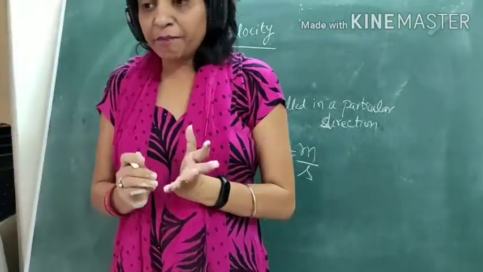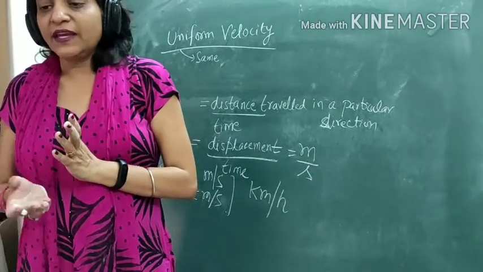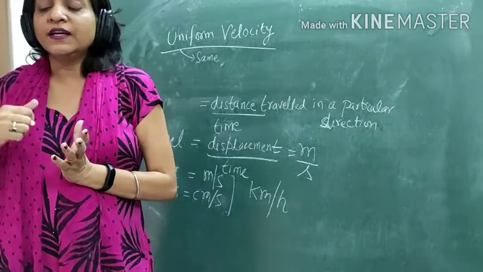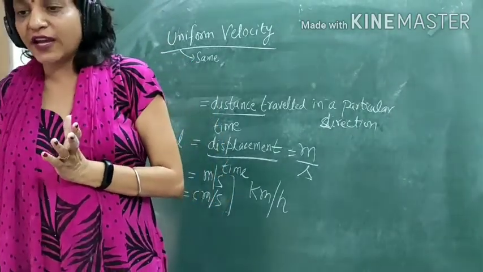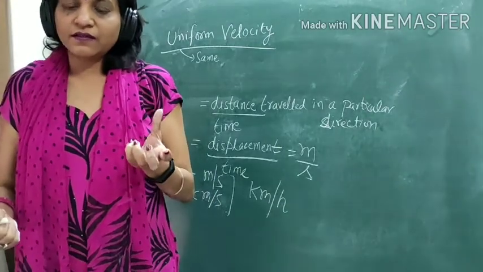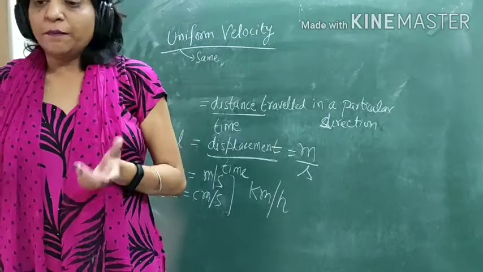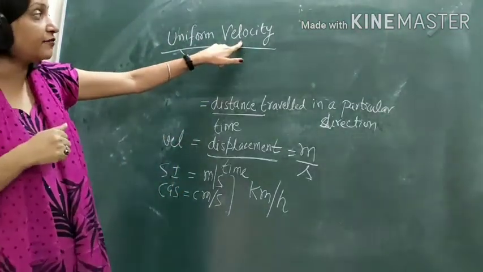So if we compare uniform speed and uniform velocity, in uniform speed, what we said is, if an object covers equal distances in equal intervals of time, then the object is moving with uniform speed. But in case of velocity, what have we taken?